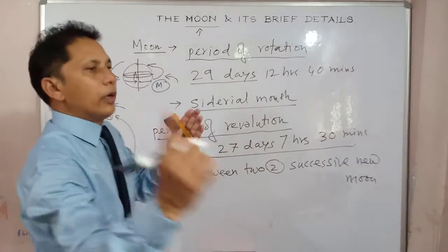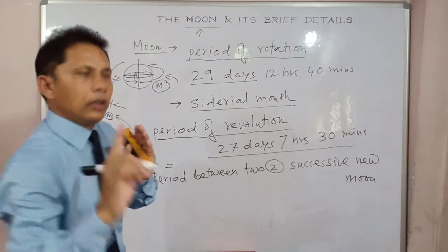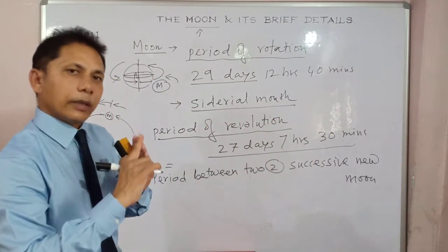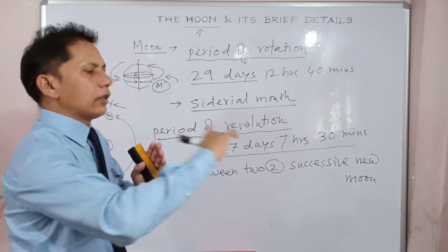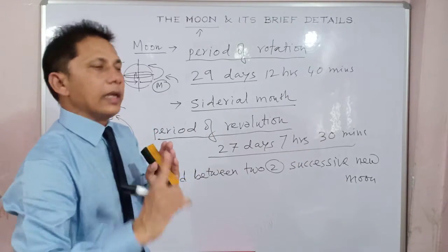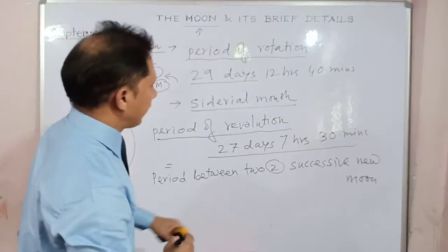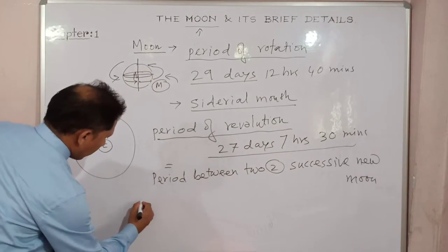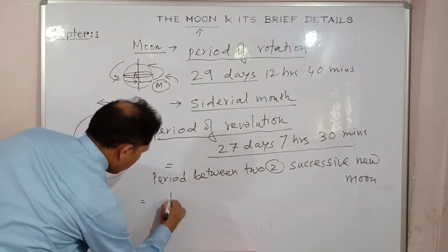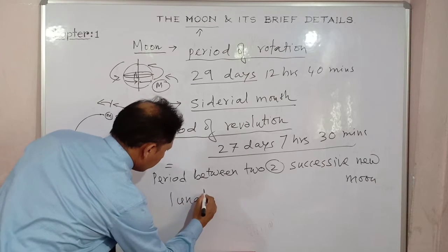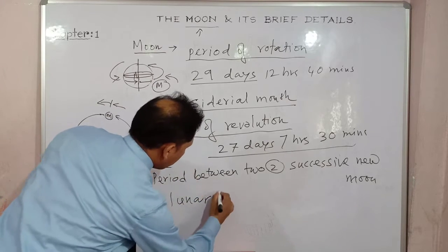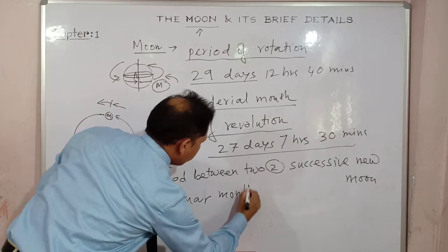From one new moon to another, from one Amavasya to another Amavasya. That means it indicates the total revolution of the moon around the earth. That particular period is known as the lunar month.